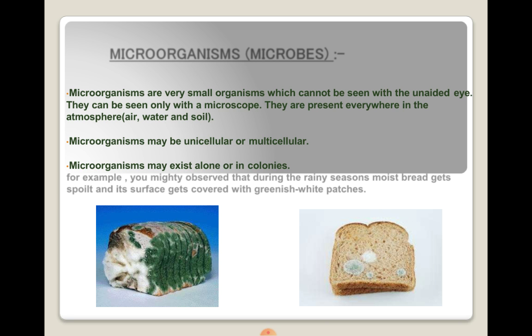Microorganisms. Microorganisms are very small organisms which cannot be seen with the unaided eye. They can be seen only with a microscope. They are present everywhere in the atmosphere. Microorganisms may be unicellular or multicellular. They may exist alone or in colonies, meaning groups.